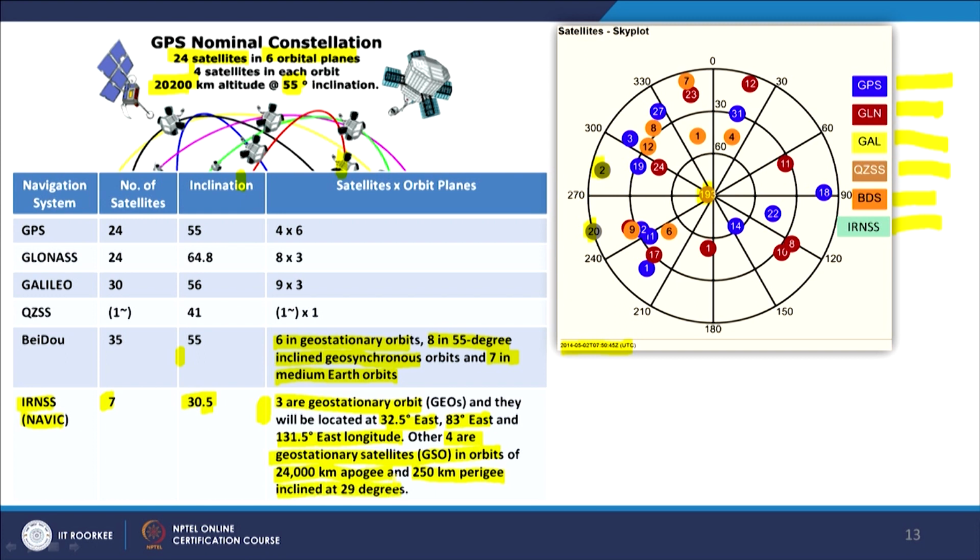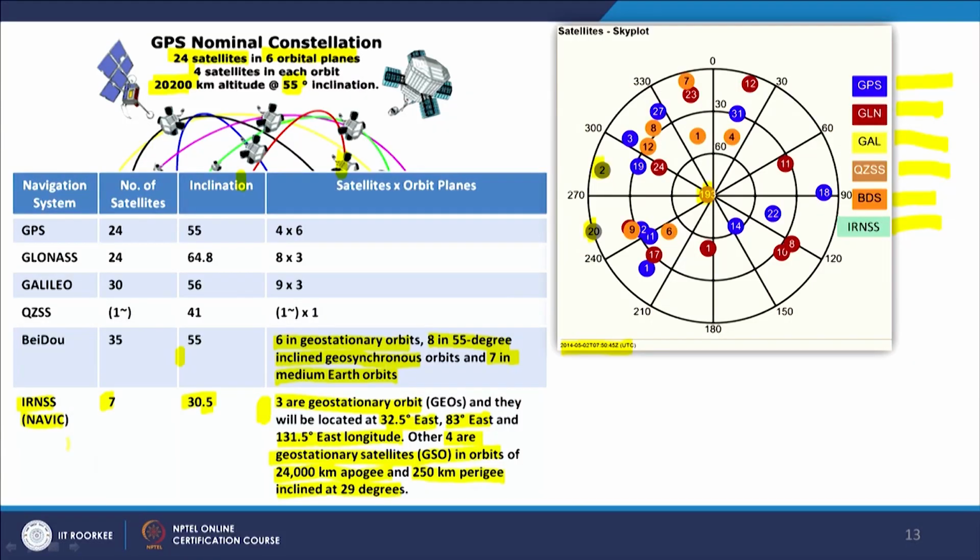So in the orbit, they also come quite close to the earth, or you can say quite close to India as well. The design is like this. Because our system IRNSS or NAVIC is not a global system, whereas GPS, GLONASS and BeiDou are global systems. I understand in future Galileo will also become a global system, but for the time being it is definitely a European system, only to cover Europe.